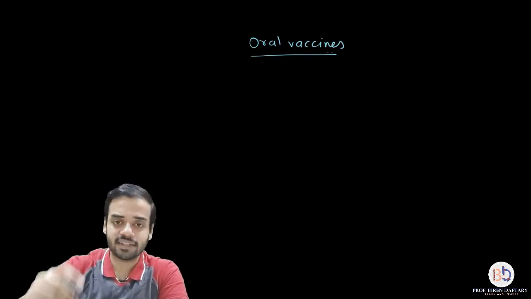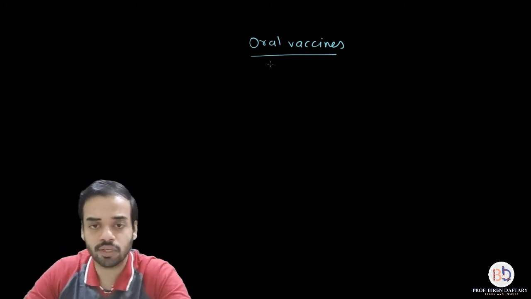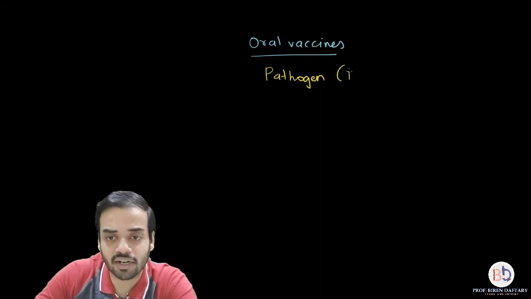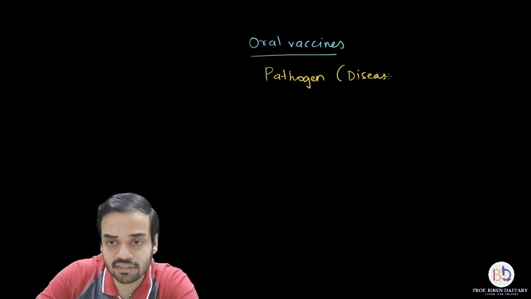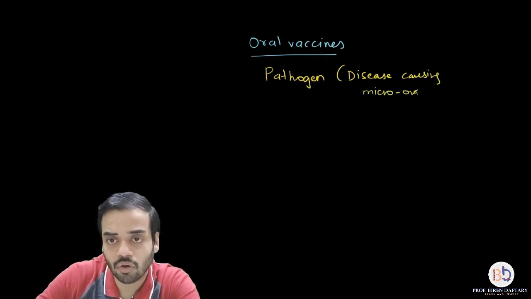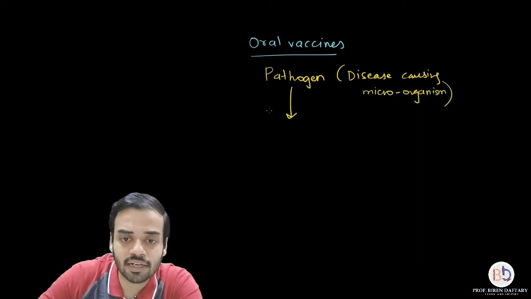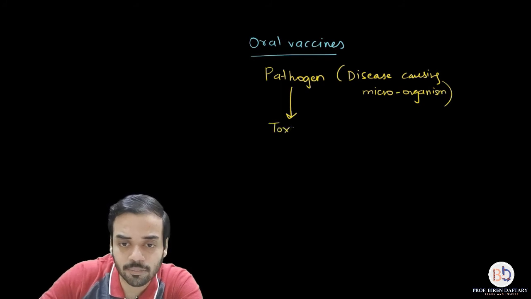So again that sequence I am going to write down. I have the pathogen, the disease causing microorganism, and from this pathogen I will remove the toxic protein.